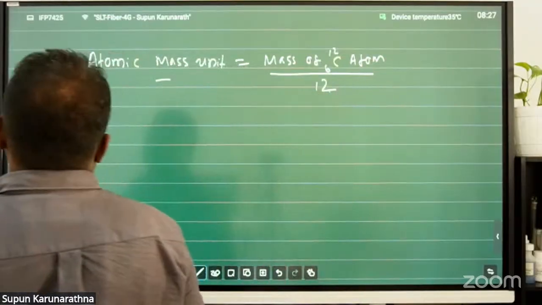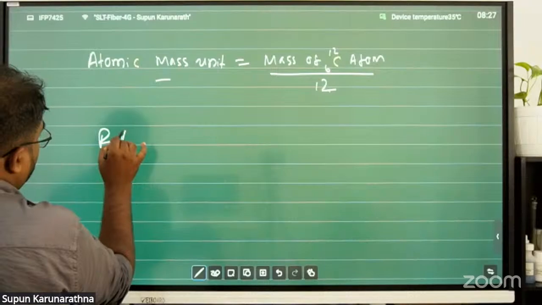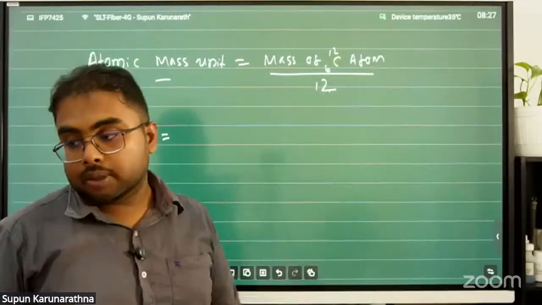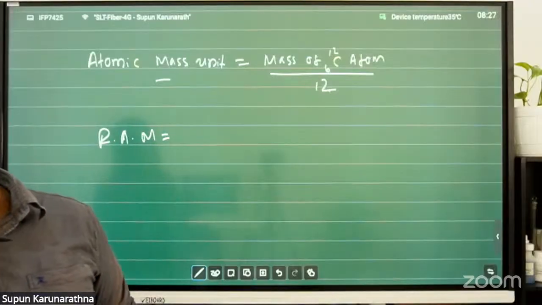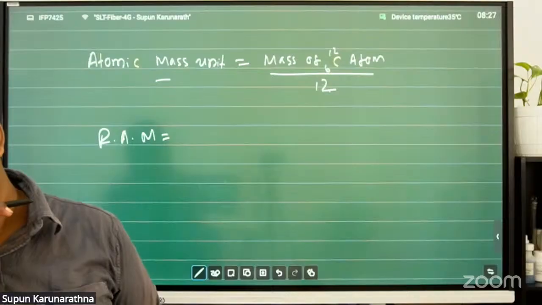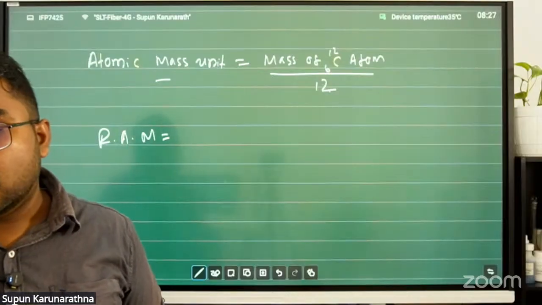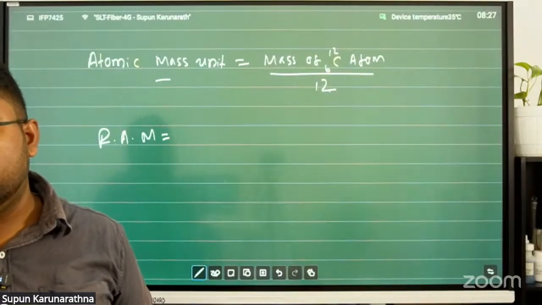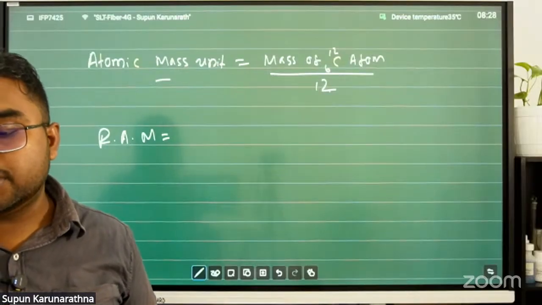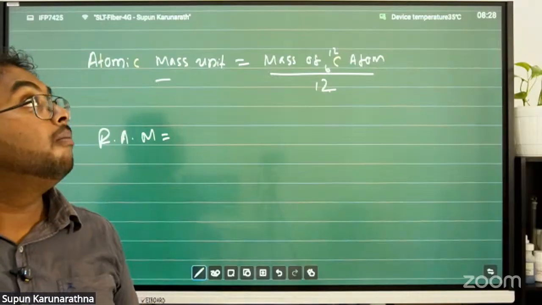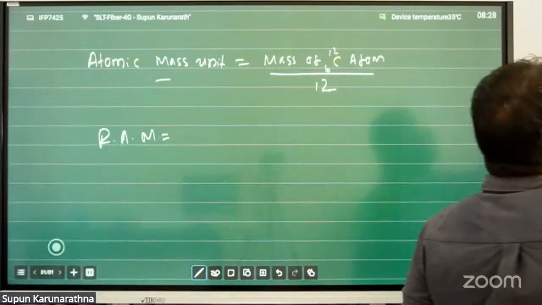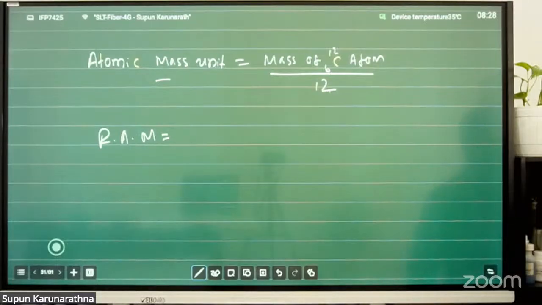Relative atomic mass is how many times an atom of a given element weighs as much as 1/12 the mass of a C-12 atom.